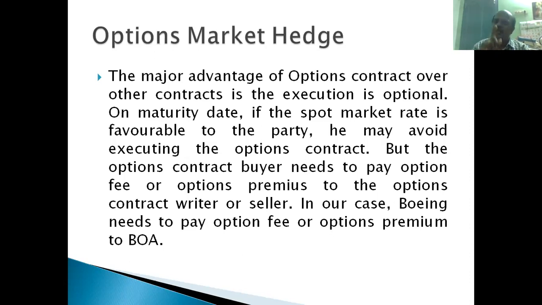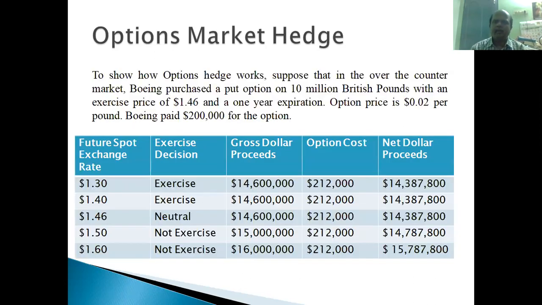But the thing is, they have to pay this $0.02 per pound to Bank of America. That is the fee of the option, right? Option fee is different. Option price is different. That option fee should be paid by the buyer to the seller. The option contract buyer needs to pay the option fee or option premium to the option contract writer or seller. In our case, Boeing Corporation needs to pay the option fee, the option premium, to Bank of America. So same thing.